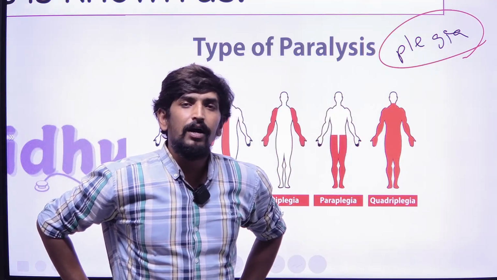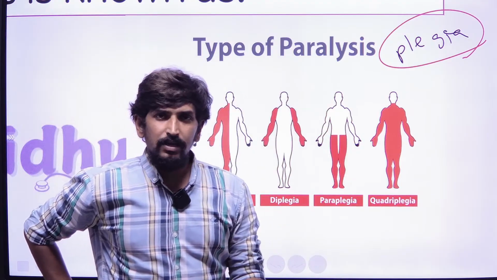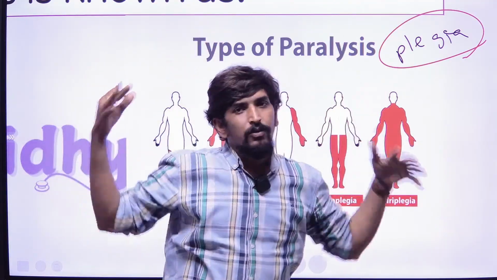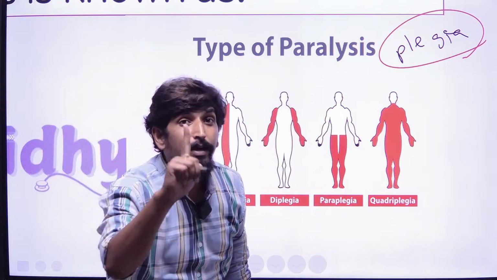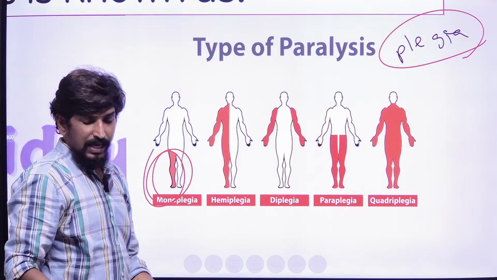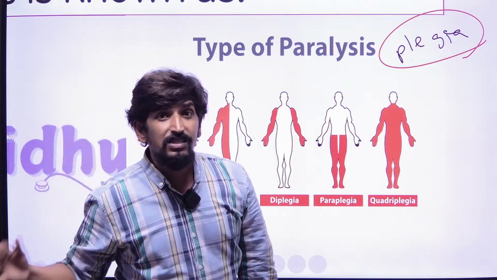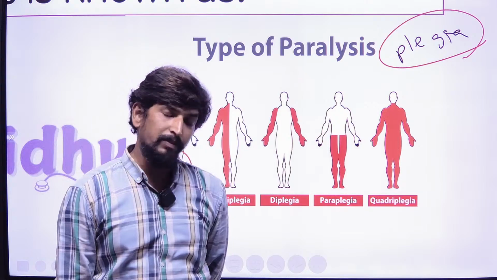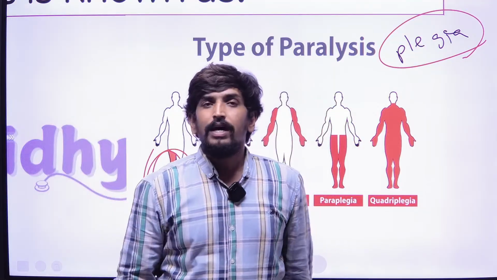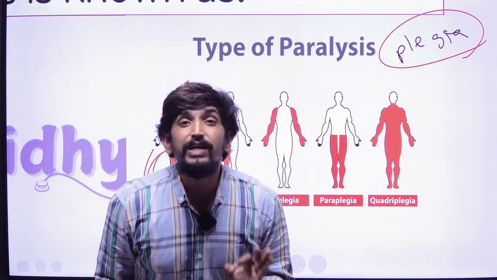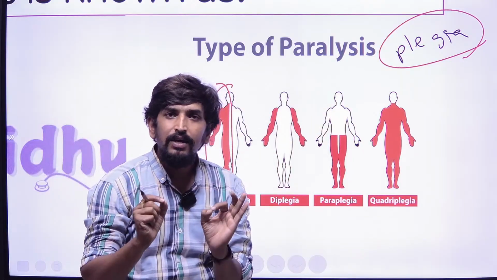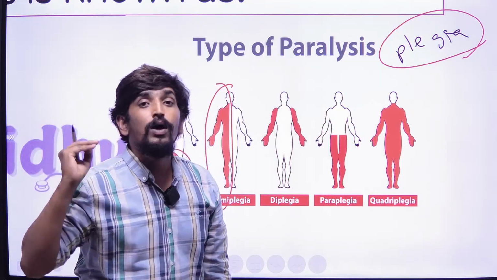First, monoplegia means any one limb of the four limbs is damaged. Hemiplegia means half: one side of limbs, either the left side or the right side, that is, one upper limb and one lower limb on that side. That means one hand and one leg on one side.